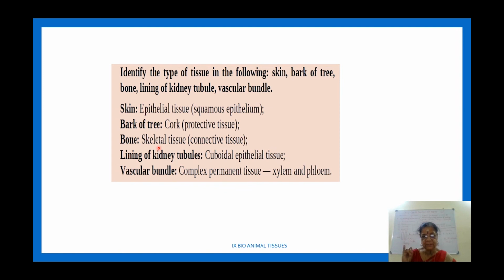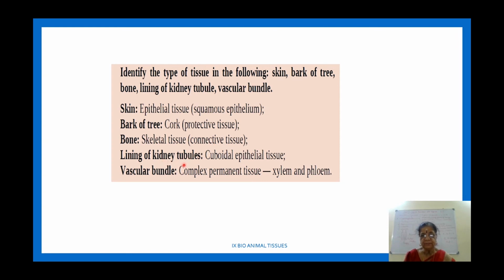The first one is areolar tissue and adipose tissue. The supportive connective tissue is bone and cartilage. Remember that bone, the skeletal tissue, is supportive connective tissue.